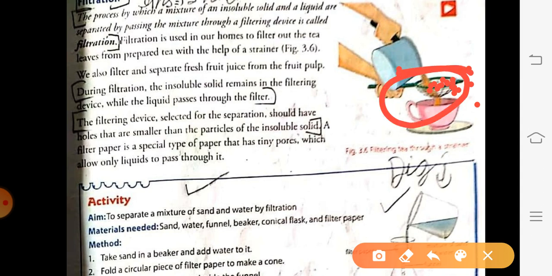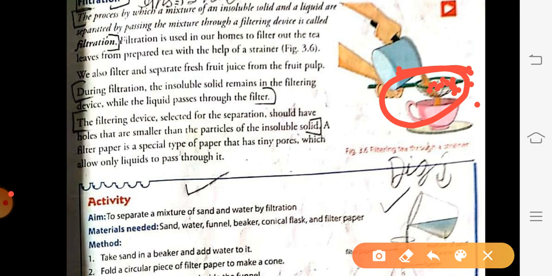filtration. We can also see some more examples at our homes, whenever mama prepares juices for us, and also water filters. There is a condition for a filtering device. The filtering device selected for the separation should have very tiny holes, so that only the liquid can pass through it and the solid may not pass through it.